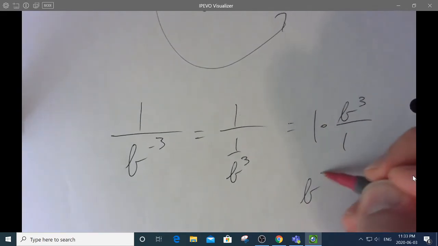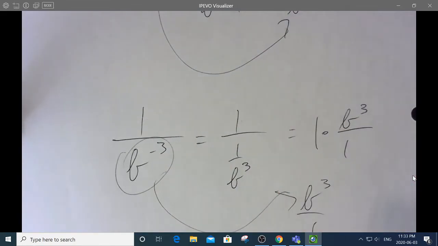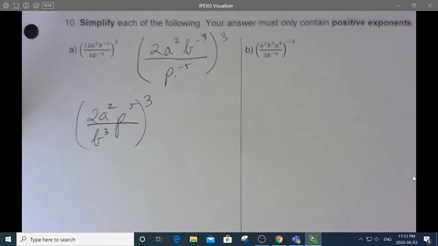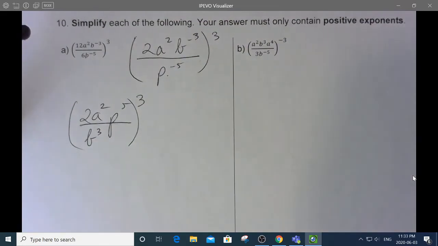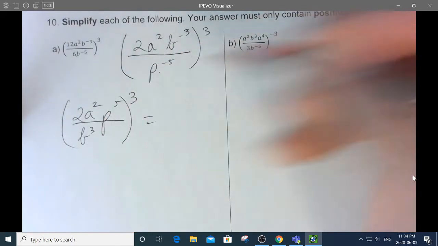And now the b cubed's on top. So a denominator moves to the numerator. That always is true for the way that negative powers behave. So that's how I was able to just flippity-floppity those guys. But make sure you understand that the 2 and the a squared don't go anywhere. They're not negative powers. Now I'm going to distribute this cube through everything.